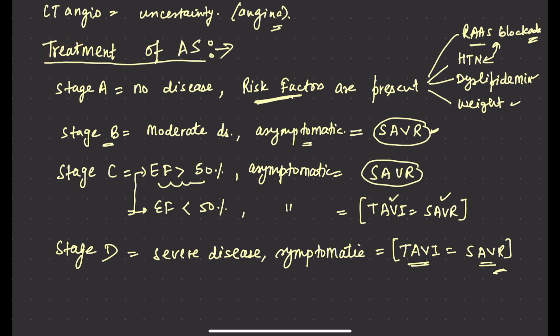Then what is the treatment of aortic stenosis? Staging and then treatment. If the disease is severe, we have to go for TAVI. We can also go for SAVR, but TAVI and SAVR are equal. If the disease is moderate, you can go for surgery. Stage C, ejection fraction more than 50%, go for SAVR, surgical replacement. Stage A means there are only risk factors but no disease. In this case, we have to eliminate the risk factors by controlling hypertension, dyslipidemia, weight, and doing RAS blockade.